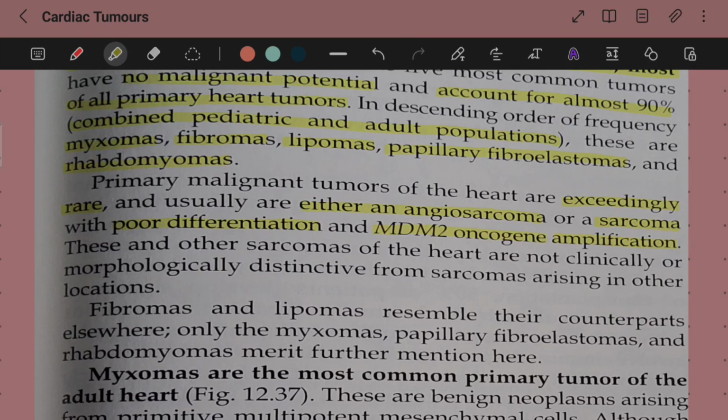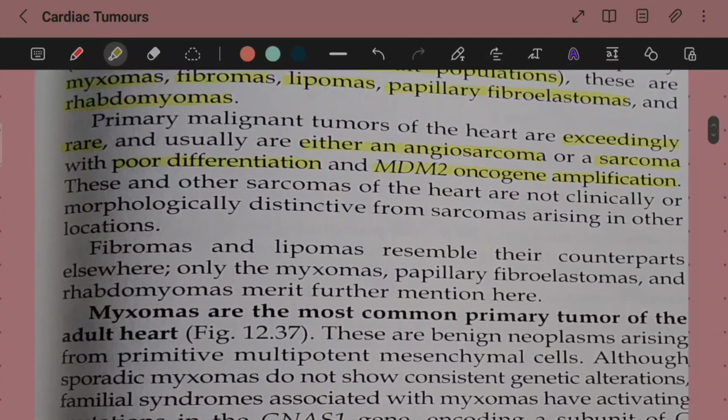So the primary malignant tumors of the heart are rare and they are either angiosarcoma or sarcoma, but they are very poorly differentiated and also associated with MDM2 oncogene amplification. These and other sarcomas of the heart are not clinically or morphologically distinctive from sarcomas arising in other locations.